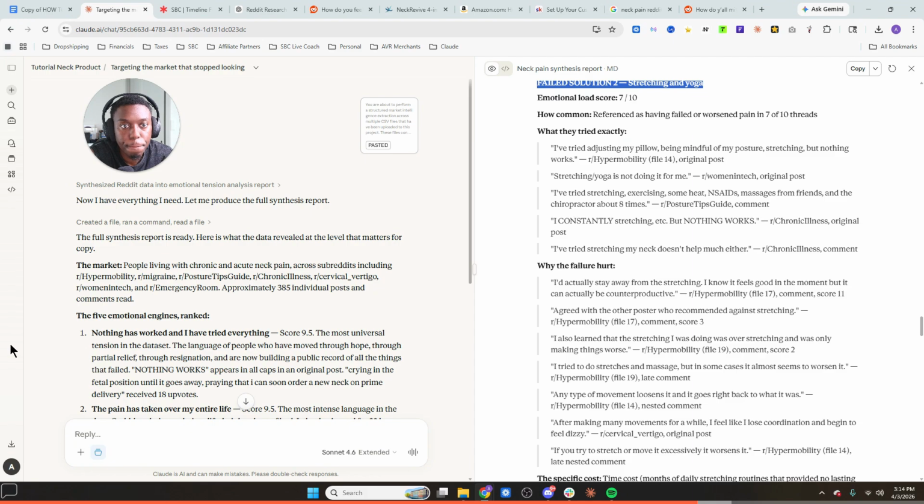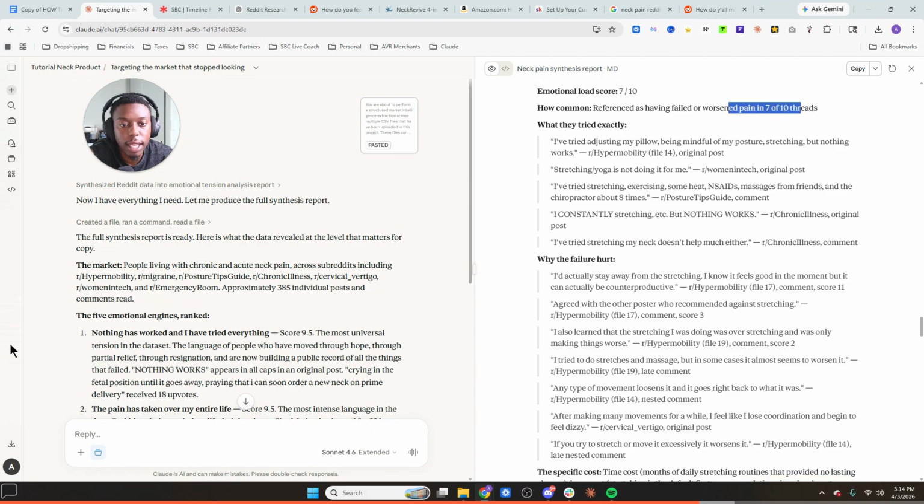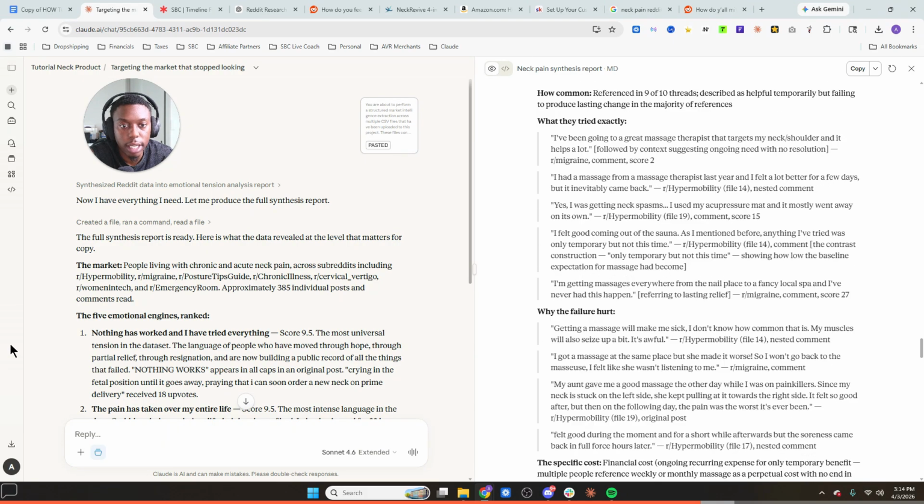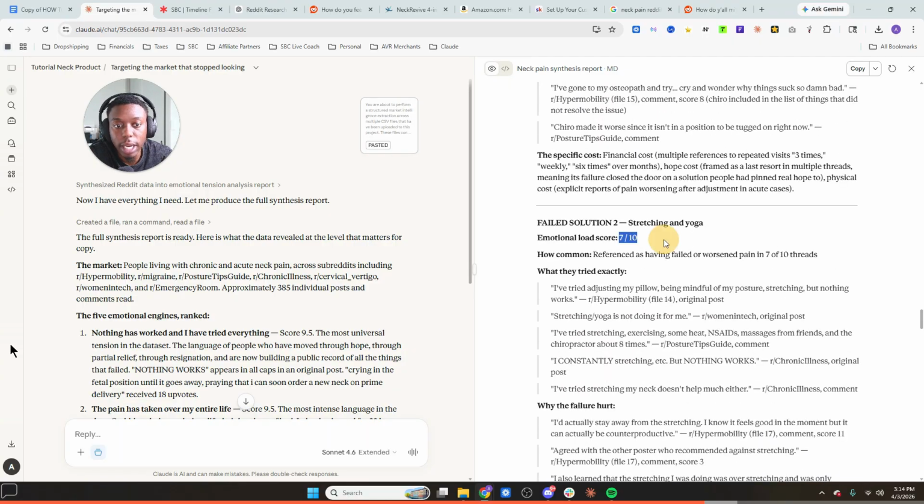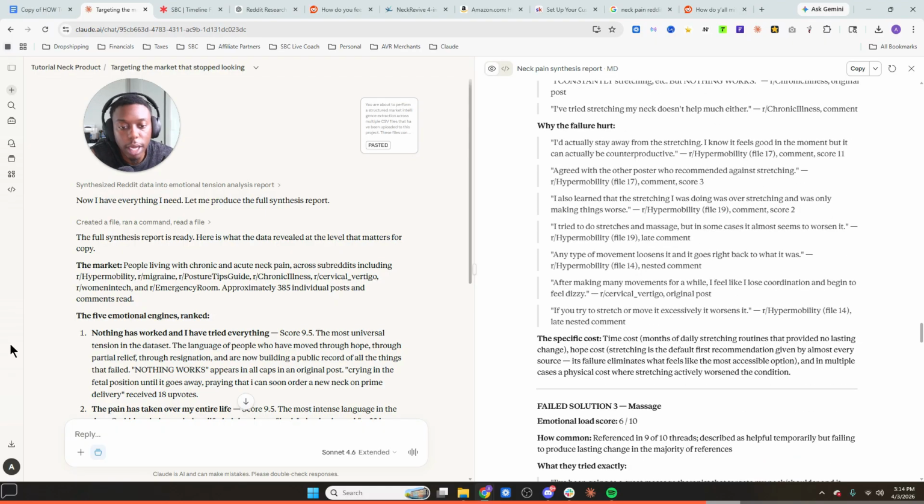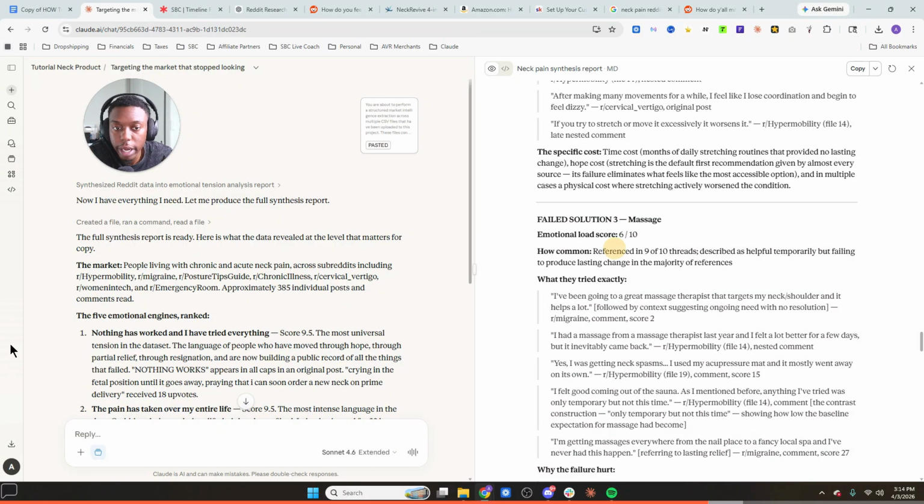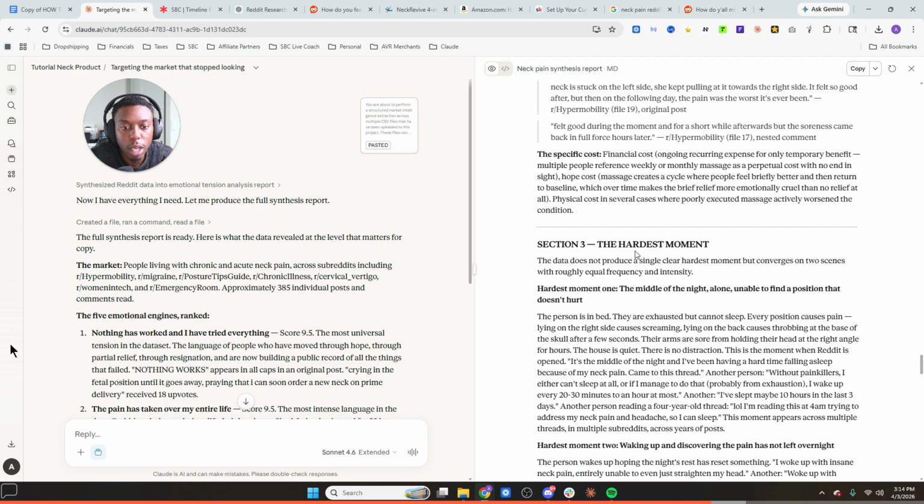Failed solution number 2 is yoga. So again, 7 out of 10 there. And then massages, which is 6 out of 10. So it ranks how common we see these issues. Now, just because the issues that they were highlighted in weren't as common doesn't mean we won't eventually test them, right? So only 6 out of 10 times massages were mentioned, but it was mentioned. So that could be a point we use when creating new variations or copy down the line.